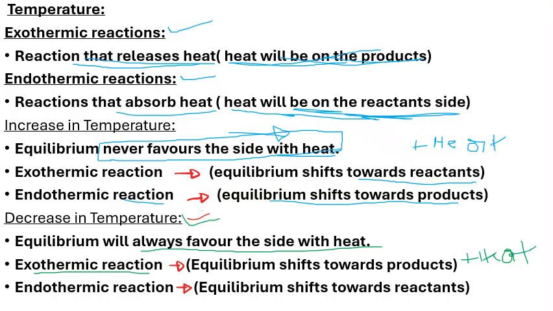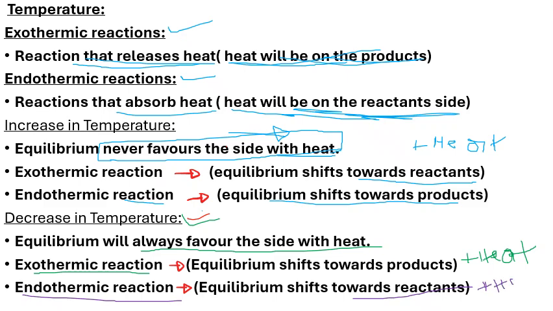So if you decrease the temperature and your reaction is exothermic, your equilibrium will shift towards the product. Now what happens when your reaction is endothermic? Your equilibrium will shift towards the reactants, because for endothermic you have heat as a reactant.